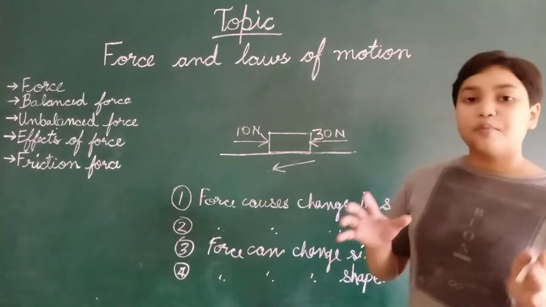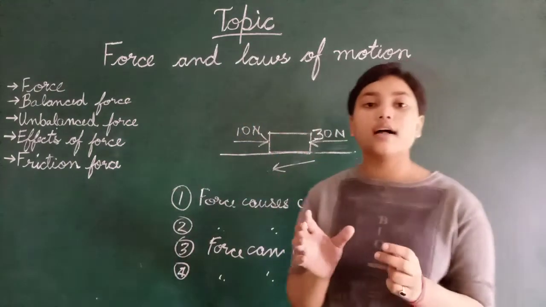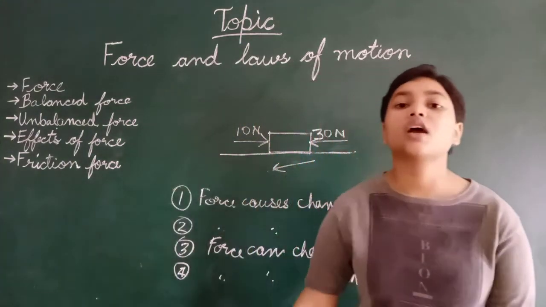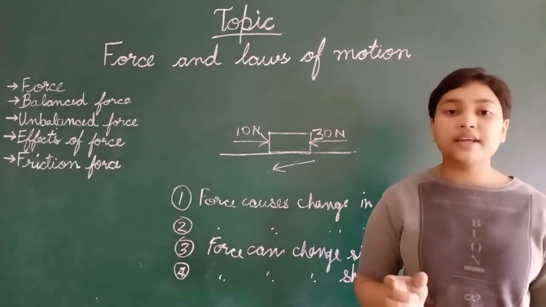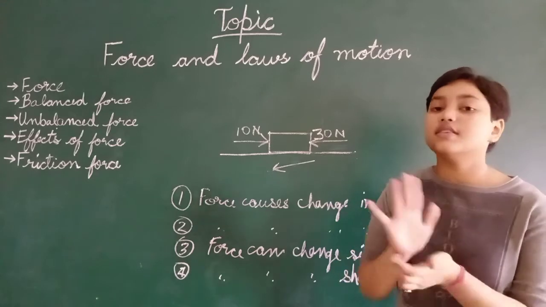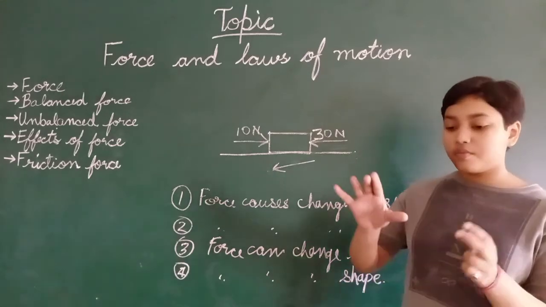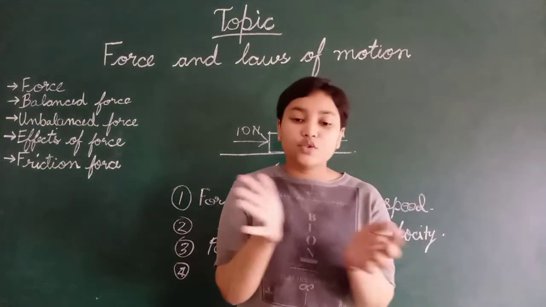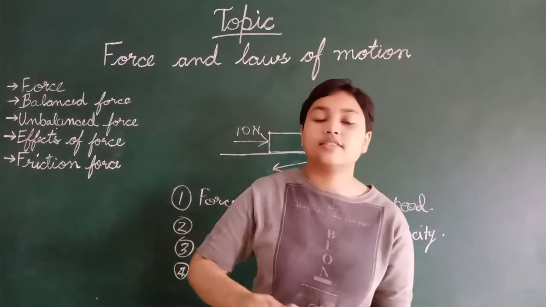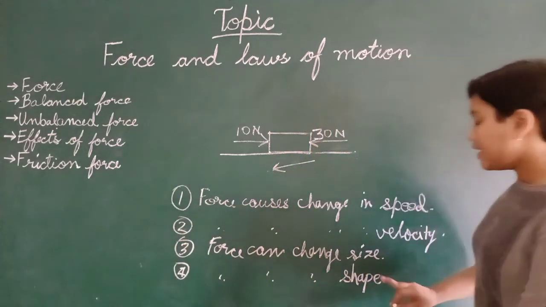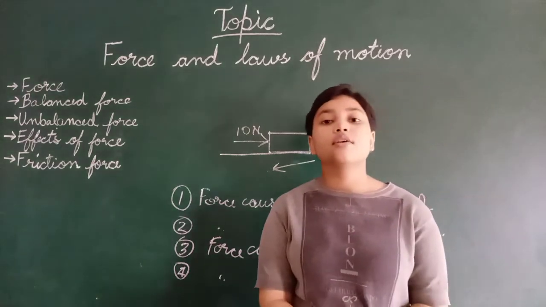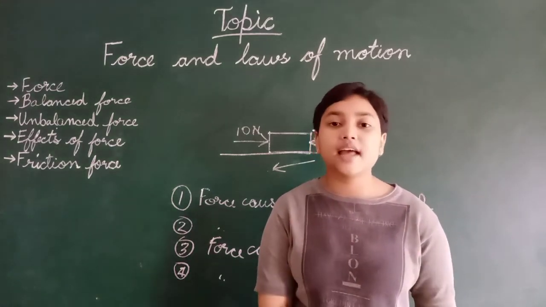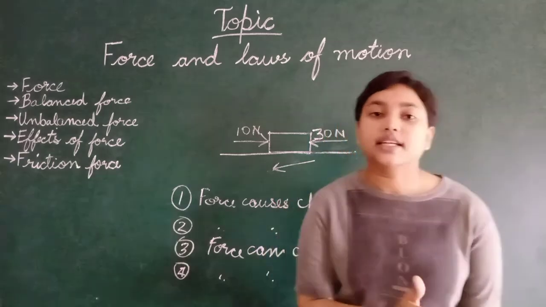How? Suppose that you are having a clay. You apply force. What will happen? It will change the size from a big ball to a small flat surface. And what is the meaning of size? When force is applied, suppose you are having an apple and you are cutting it.